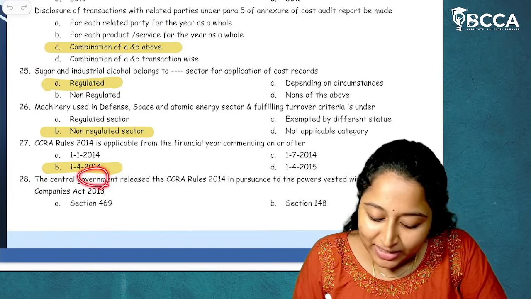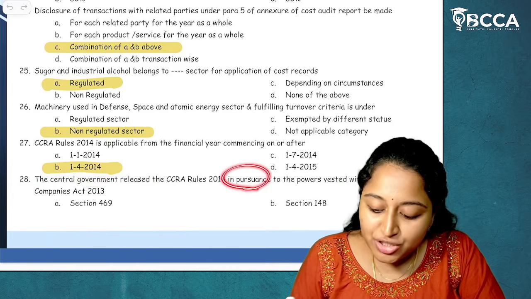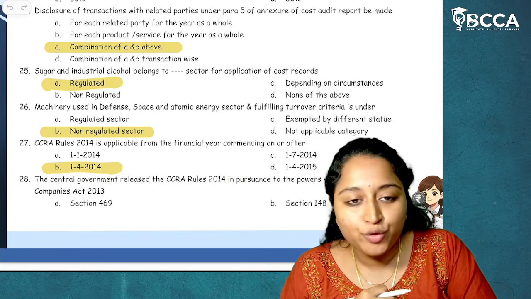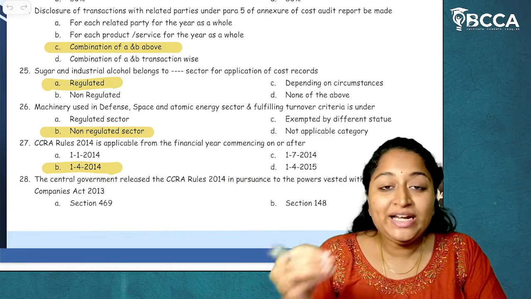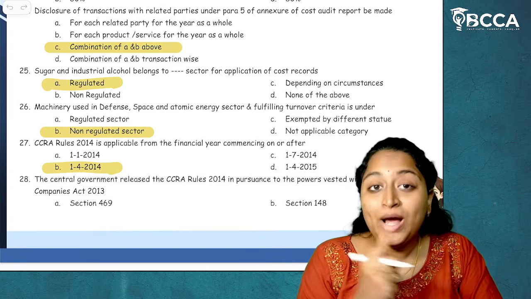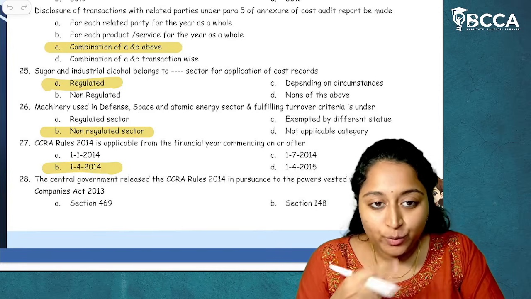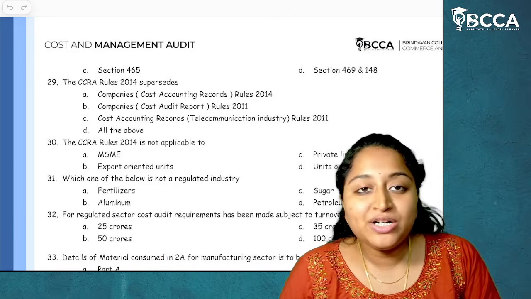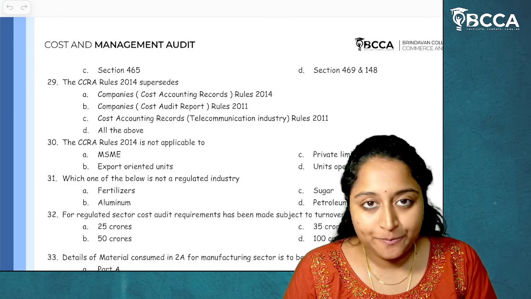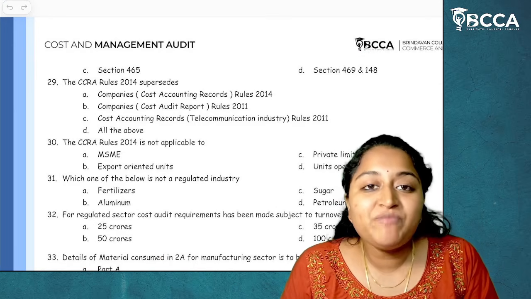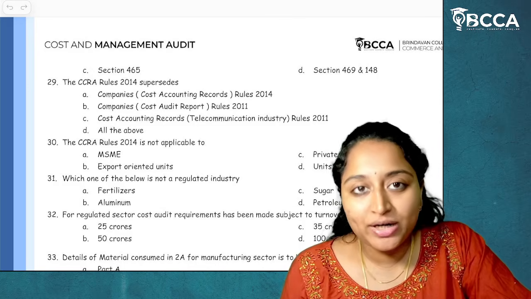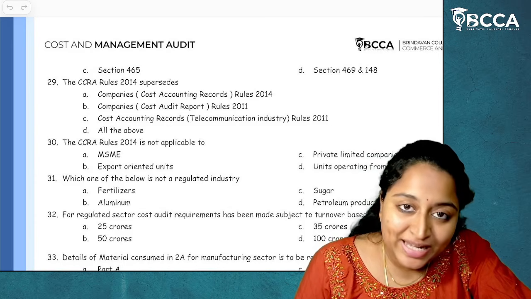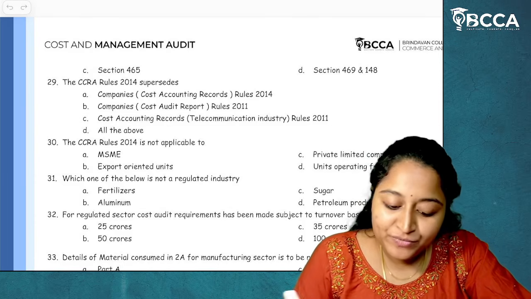Question 28. The central government released the CCRA rules 2014 in pursuance to the powers vested within which section? Companies Cost Records and Audit Rules 2014 is related to section 148, that we everyone know, but there is also another section which is related to it, which is section 469. Section 469 also gave the power to central government to make the changes in Companies Act. Section 148 specifically gave power to central government to specify related to audit. So, the power which is vested with the central government is under section 469 as well as section 148. I hope it is clear.